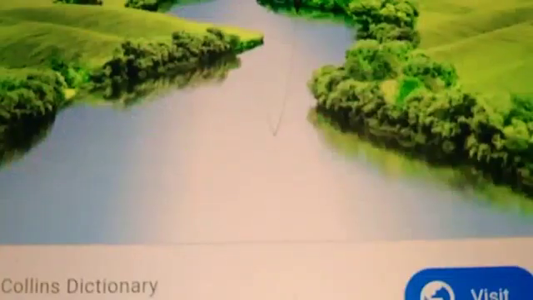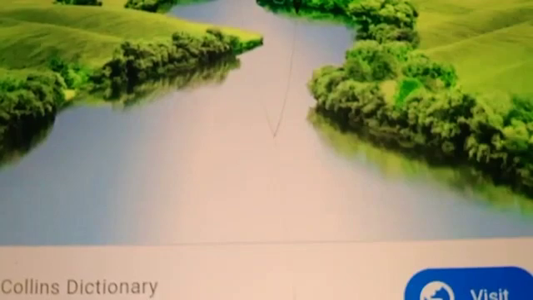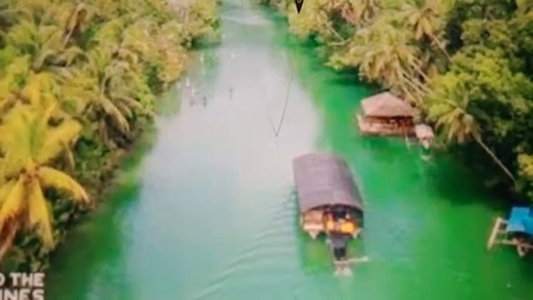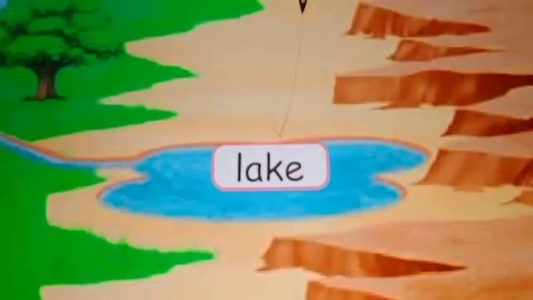What is the next one, students? River. See this picture, students. This is a river. A large natural flow of water that goes across land and into the sea is called river. A river is a natural flowing watercourse, usually freshwater, flowing to a zone.